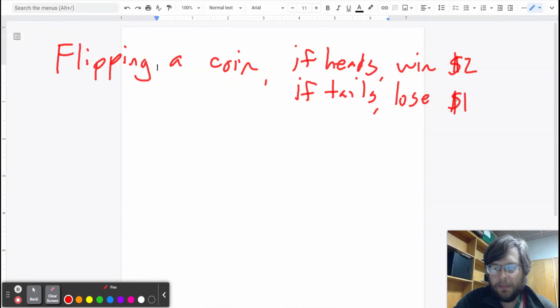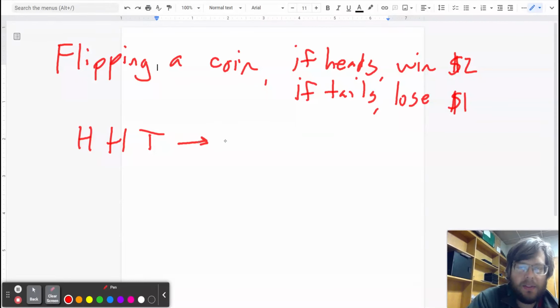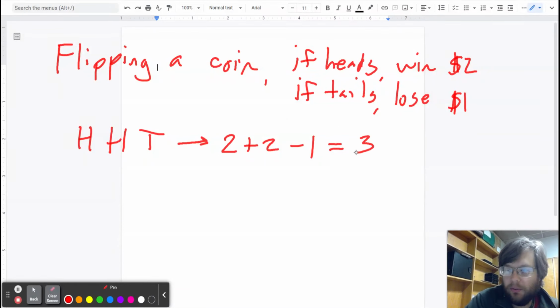So what happens depends on probability, depends on randomness. One possible way that this game could go is heads, heads, and tails. And what would be the total outcome after that? Well, if I played it 3 times, then I would get $2 plus two more dollars, and then I lose $1 for the tails at the end. That means that I'm up $3.